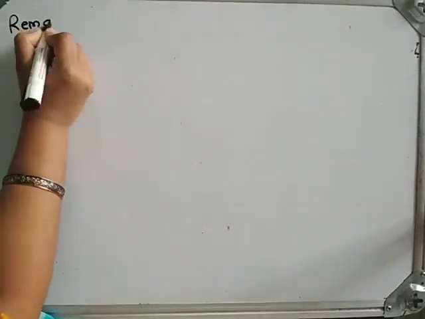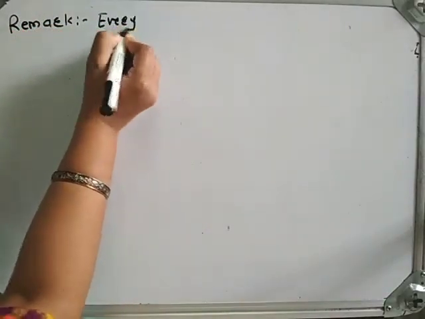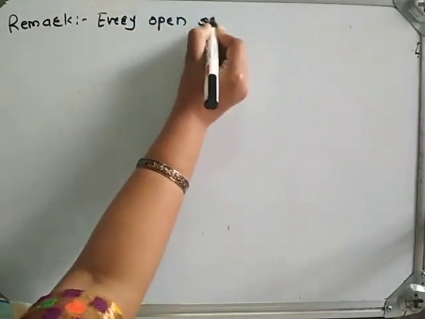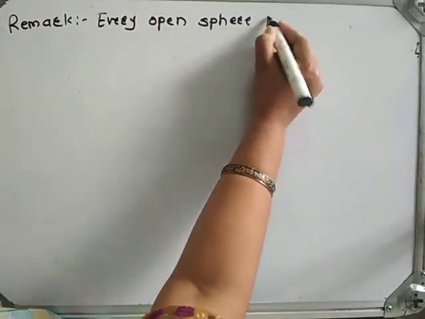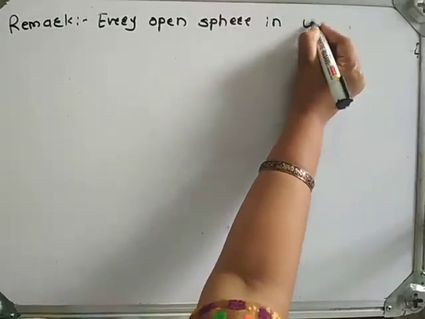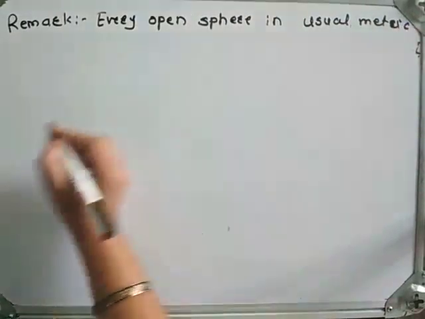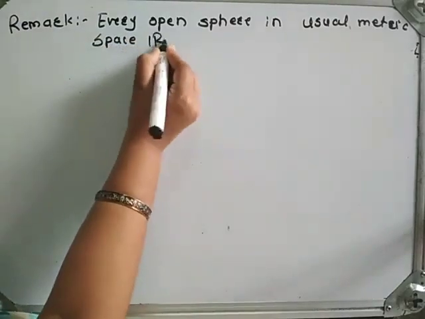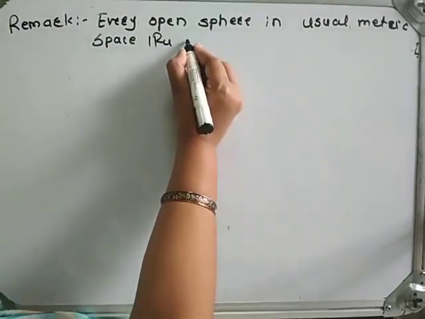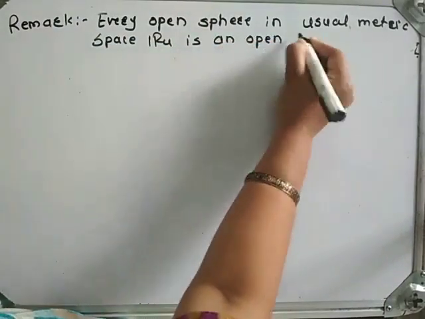Now we will see one remark. The remark is: every open sphere in the usual metric space R_u is an open interval.